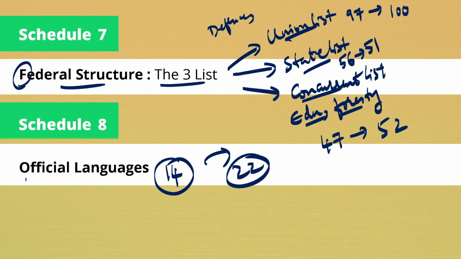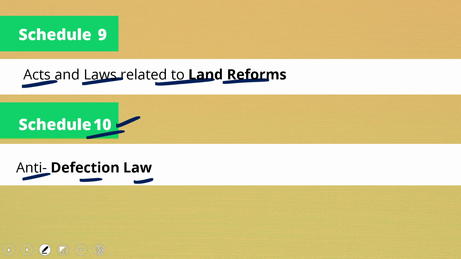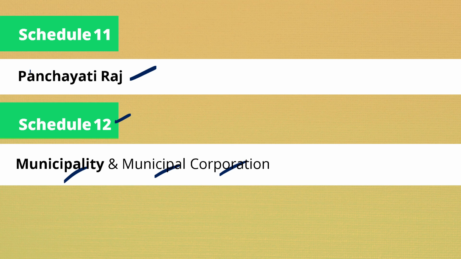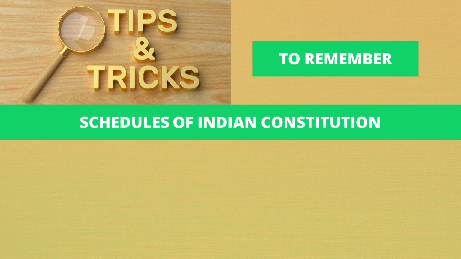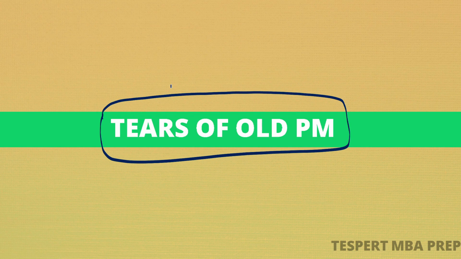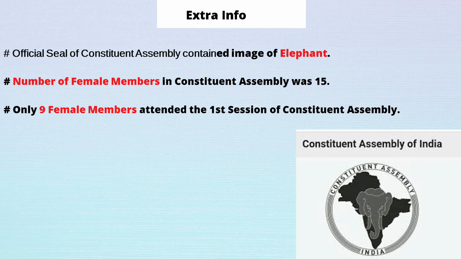So tiers of old. O for official languages, L stands for land reforms, and D stands for defection law, that is old, and P stands for Panchayati Raj, and M stands for the municipality and municipal corporation. So you can remember the schedules by just remembering this sentence. Now we shall look into some miscellaneous information which will be very interesting.